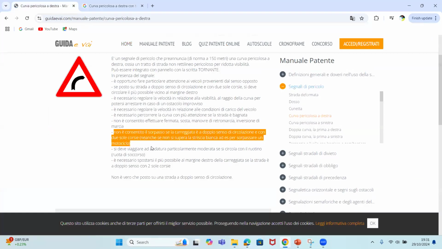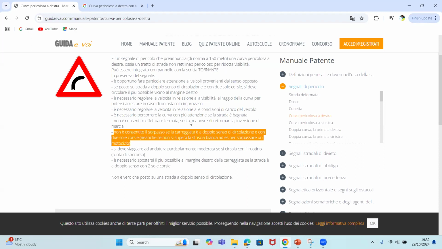Let's continue. They say, non è consentito il sorpasso se la carreggiata è a doppio senso di circolazione. For those of you who jot things down, write it down: you are not allowed to overtake. But it didn't end there, because for the Patente you need to read it very well. They said you are not allowed to overtake if that road is double sense of movement, but it doesn't end there. They add that the carreggiata has only two corsia. They wrote it, they didn't say three. They say only two corsia.